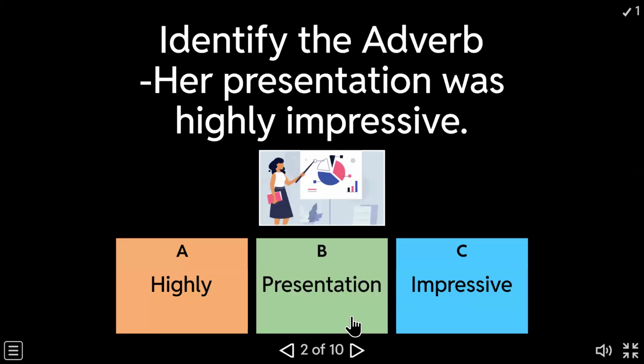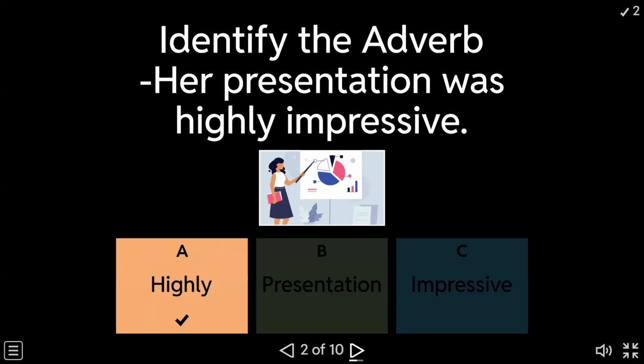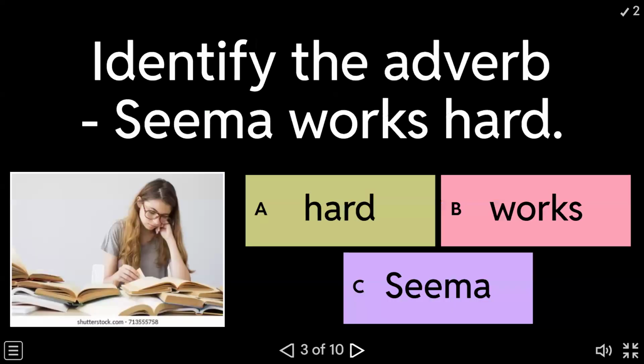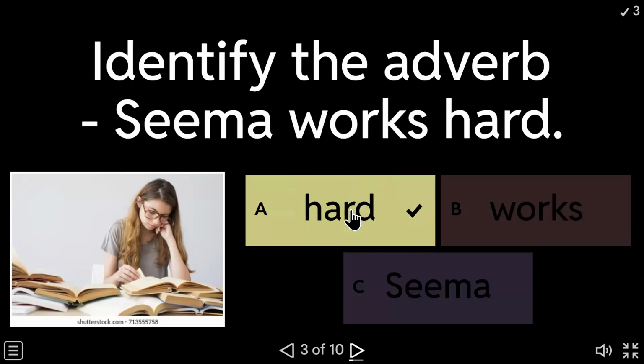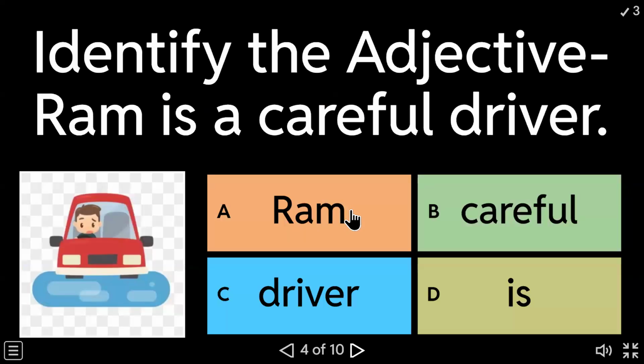Next, identify the adverb. Which is the adverb over here? Highly. Very good. Next, which is an adverb over here? Hard. Yes, she works very hard. How does she work? So what question are you asking? How does she work? Manner, how the work is done.